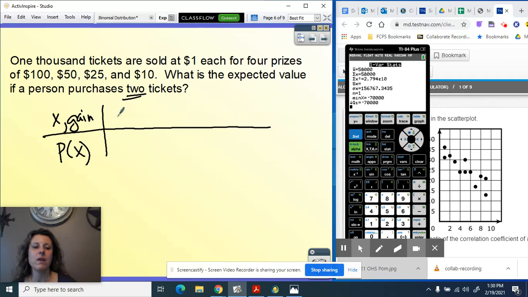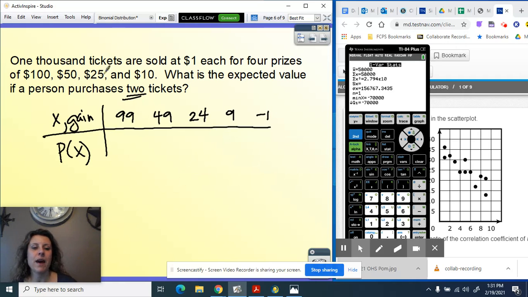Okay, so if we think about what could happen if I buy 1 ticket, I could win the $100 prize. However, I had to pay $1 to play, so I'd gain $99. I could win the $50 prize, gaining $49, the $25 prize, gaining $24, or the $10 prize, gaining $9. Don't forget, you could also lose, right? So we gain -1 if we do not win anything.